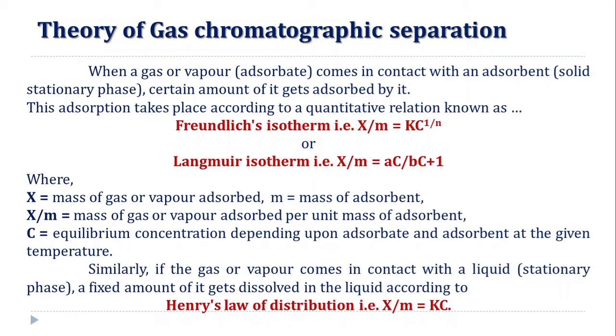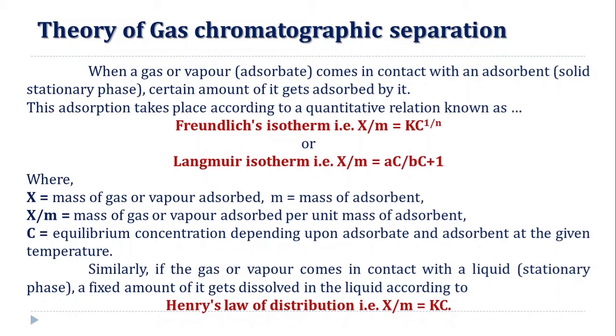Similarly, if the gas or vapor comes in contact with a liquid acting as a stationary phase, a fixed amount of gas is dissolved into the liquid according to Henry's law of distribution, that is x/m = kc, where c is the equilibrium concentration depending upon the adsorbate and adsorbent at a given temperature.